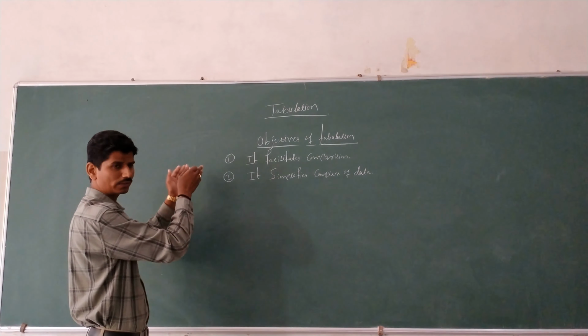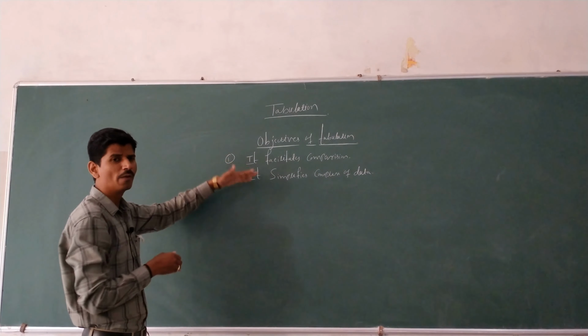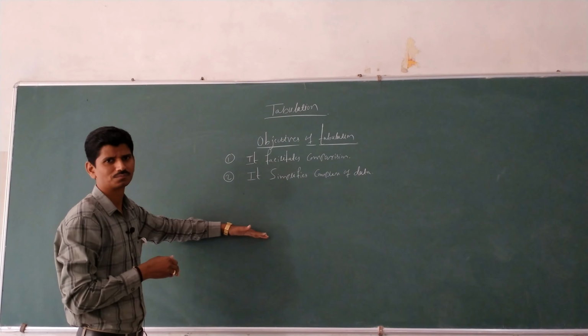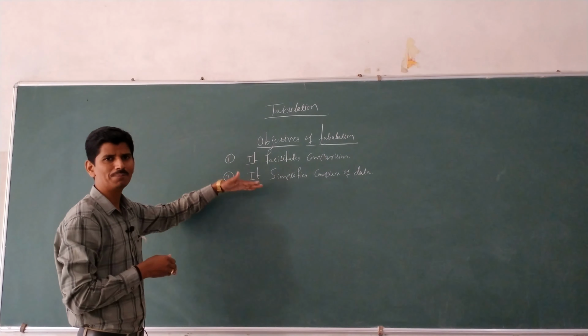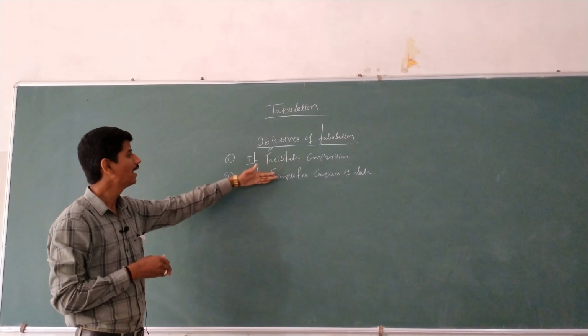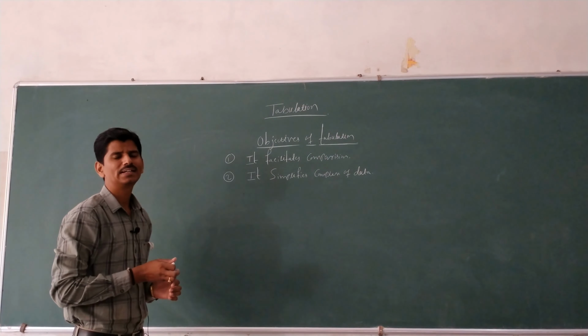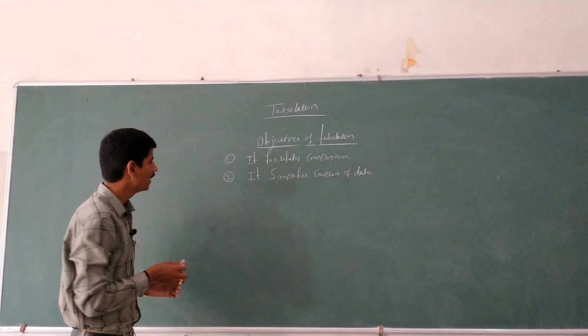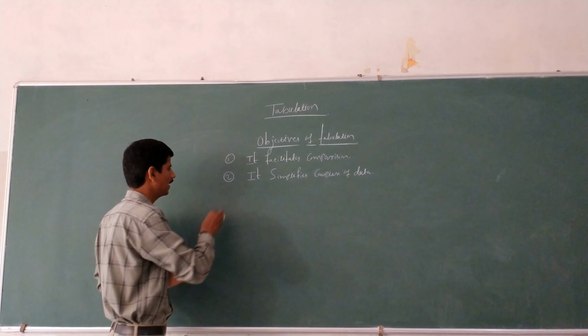Here, the number of students' strength can be divided into PUC first and second year. The whole population can be divided state-wise. Here, it simplifies the complex data. Okay, it reduces the data. Okay, next, the third one.